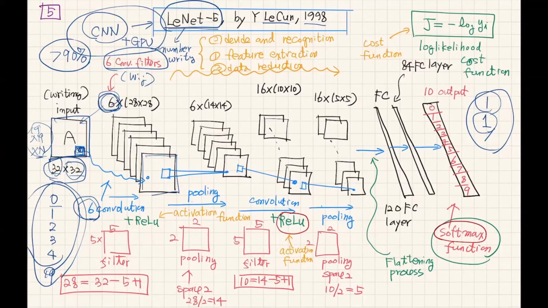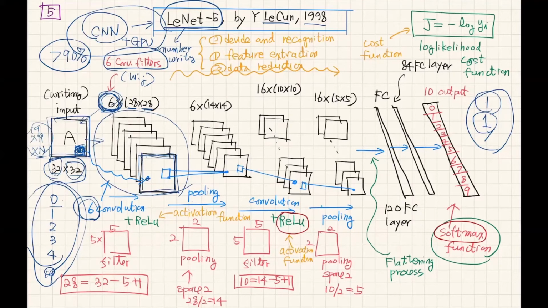By applying the filter and doing the stride, we can obtain this number. By moving these filters around the input image, we can get a 28 by 28 matrix. And by applying 6 different filters, we were able to have 6 different images. So the input image is just 32 by 32. At the convolution layer, by applying 6 different filters, we obtain 28 by 28 images of 6 different channels. So it's becoming a tensor.